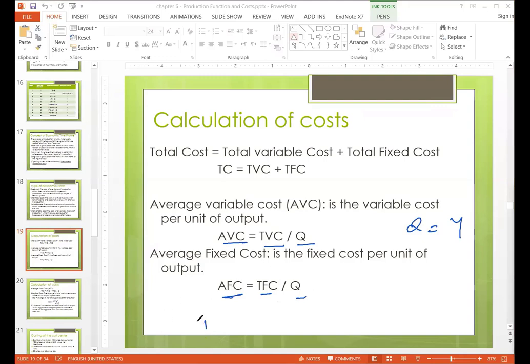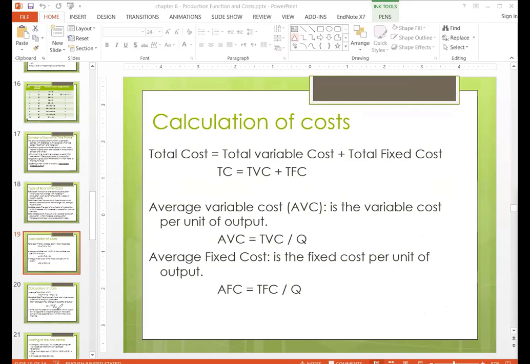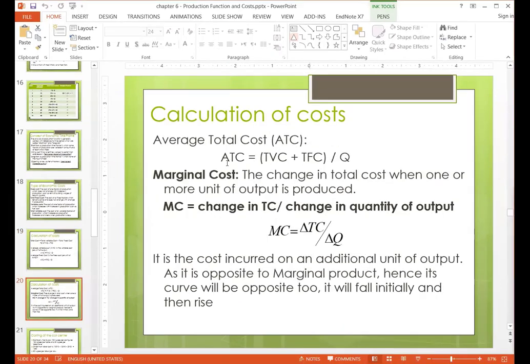Then average total cost, you can write in two ways. First, average total cost is equal to average fixed cost plus average variable cost, or total cost divided by quantity. There are two ways to calculate average total cost. This is the third formula that we can use: total variable cost plus total fixed cost divided by quantity.